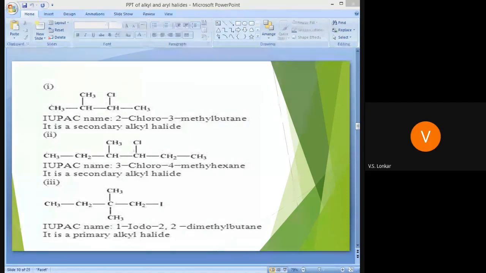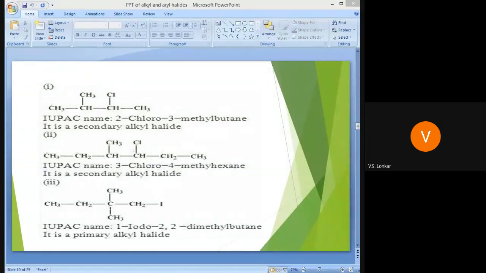Okay, then tell me what is the drawback of this method? What is the drawback of the halogenation of alkane when we take the example of methane? In this method, there is limited application because the reaction cannot be stopped at the monohalogen derivative stage, and the reaction proceeds till all hydrogen atoms of the alkane are replaced by halogen. Very good, Namu.